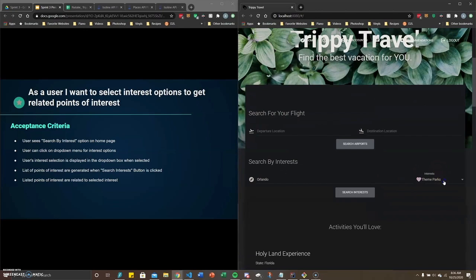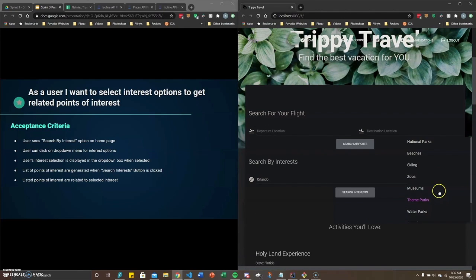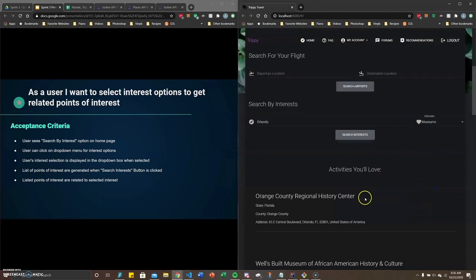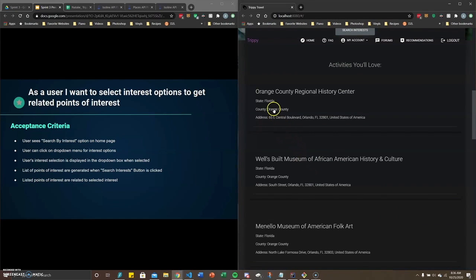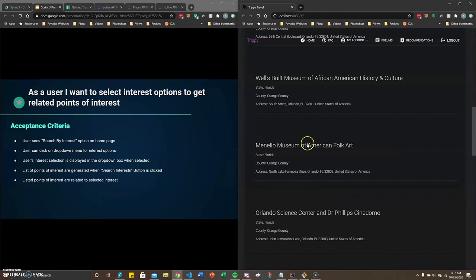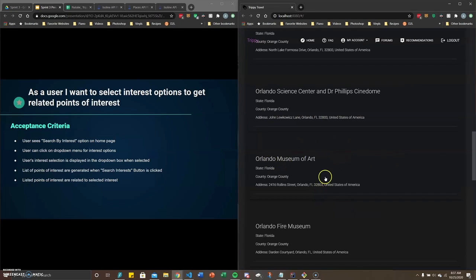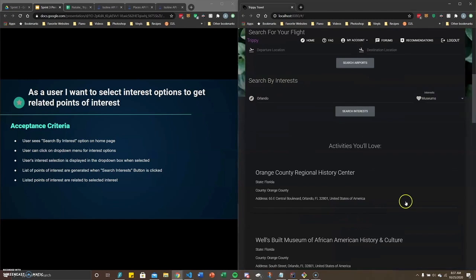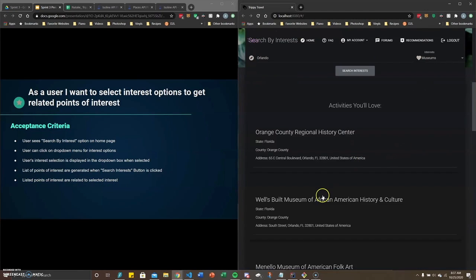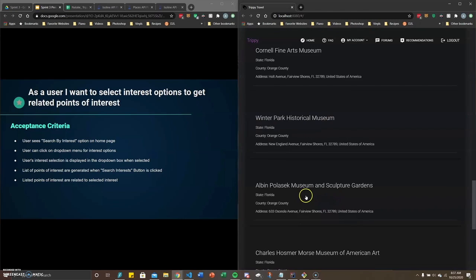So if we went up here and we changed it to museums, search by interest, you can see now that all the results are Orlando-based museums. So African American History and Culture, Folk Art, Museum of Art, Fine Arts Museum. So the last acceptance criteria is listed points of interest are related to selected interest. So as you can see, these are all museums in the Orlando area.